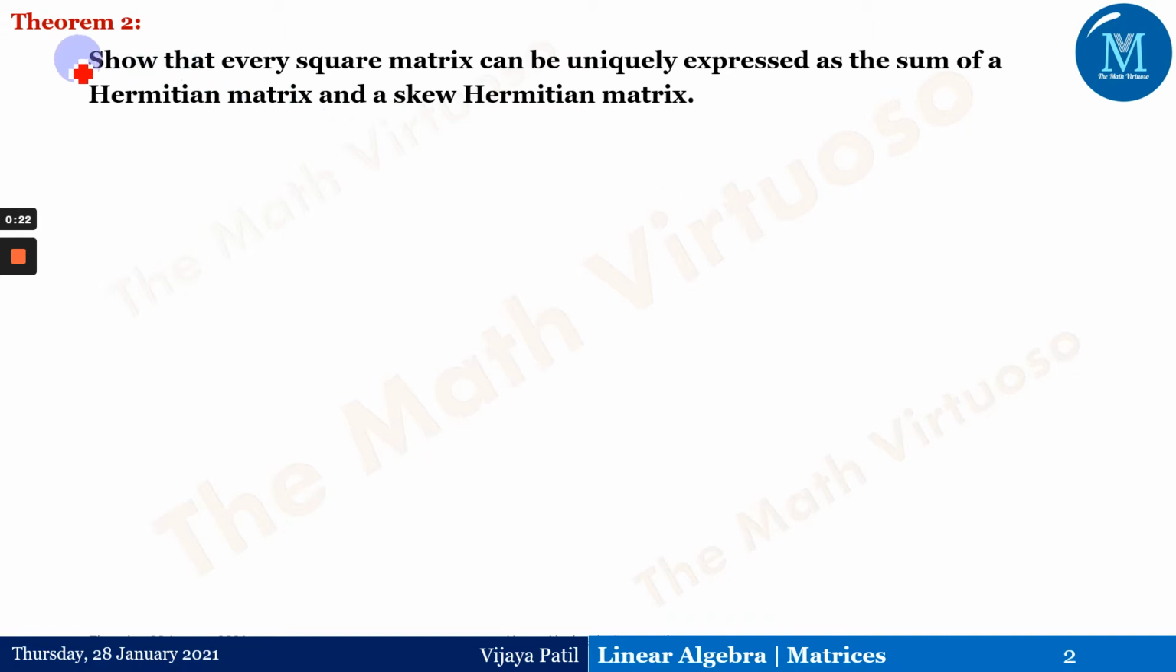Okay, so purposely I have kept this statement again on the same slide. Now we have to concentrate on a few terms, the first being every square matrix. The second thing is this uniqueness, that is, whatever the expression is, it is unique, and it is a sum of a Hermitian and a skew Hermitian matrix.